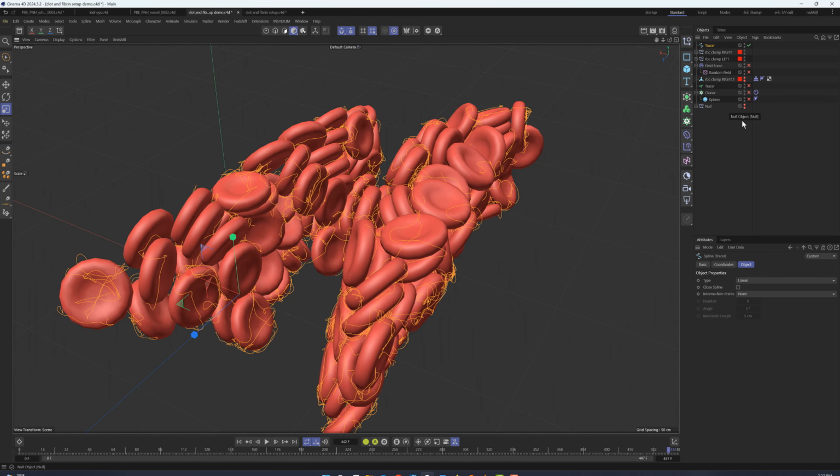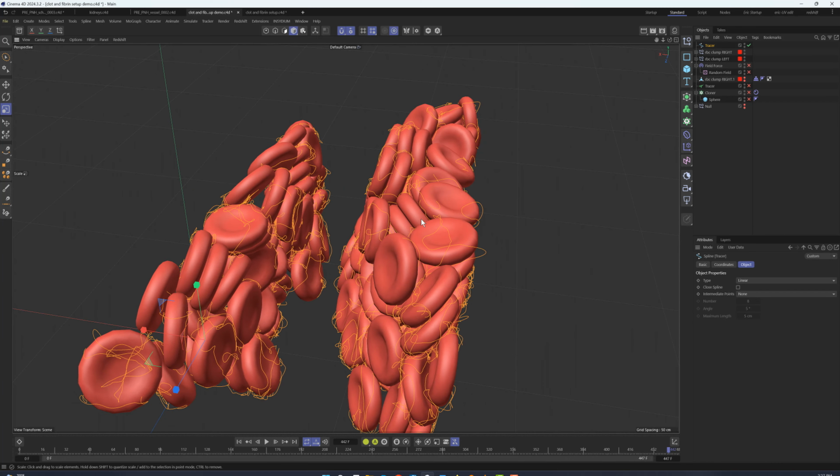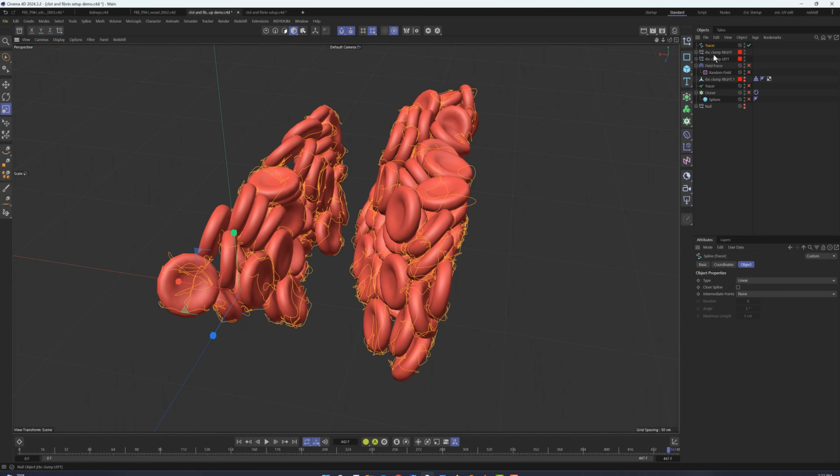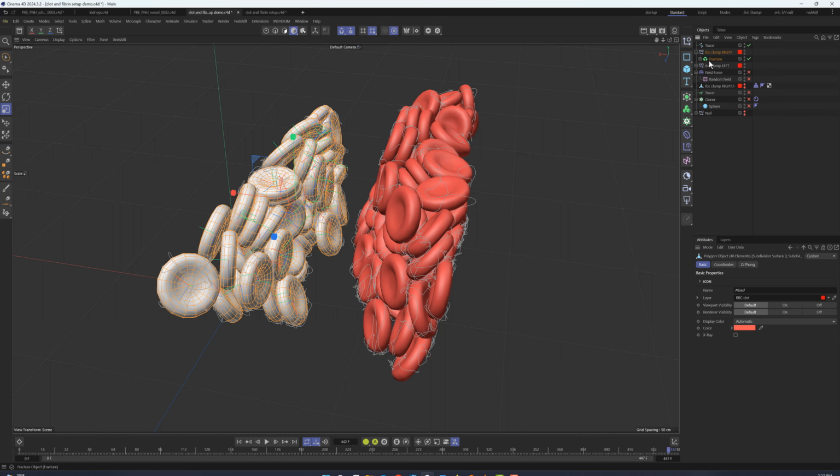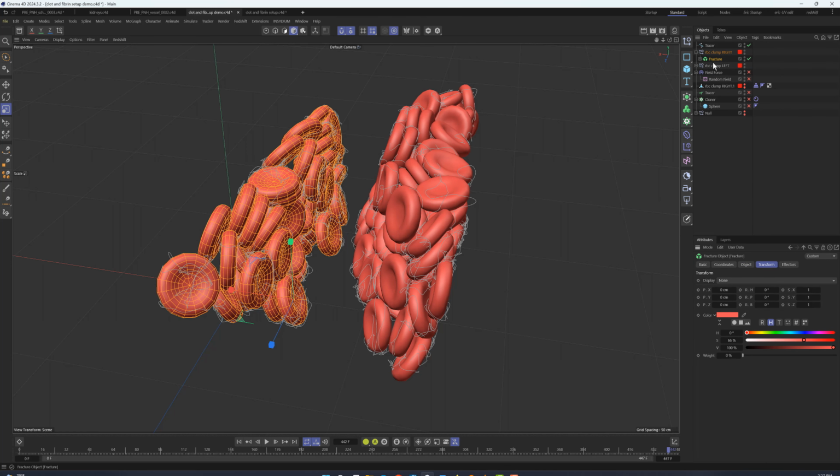Now let's shift our focus to giving this clot some organic motion. Hide the cloner of spheres and the collider mesh and unhide the separate RBCs that we hid previously. Create a fracture object and place all of the RBCs beneath it. The red color goes away, but we can add that back from the Transform tab.